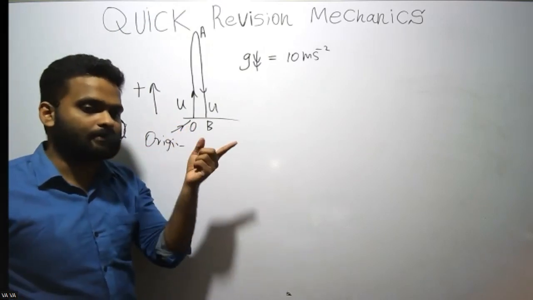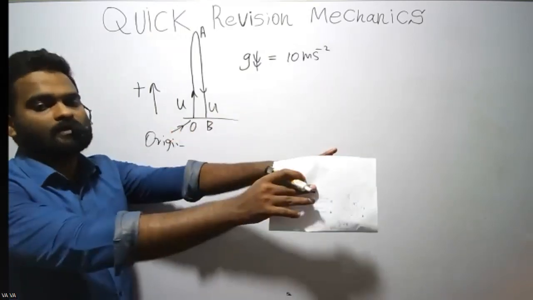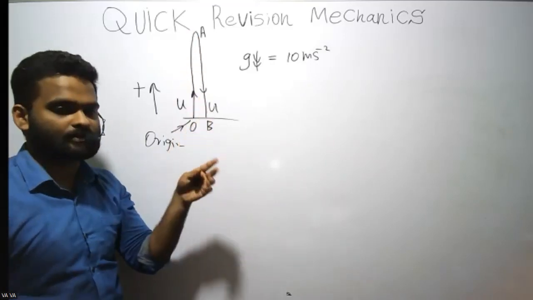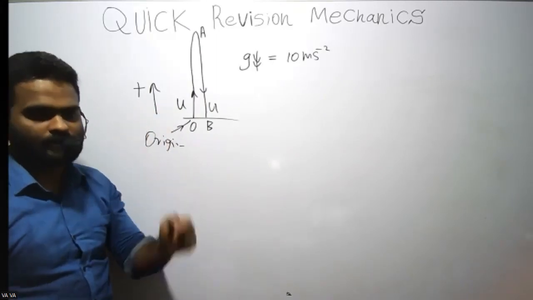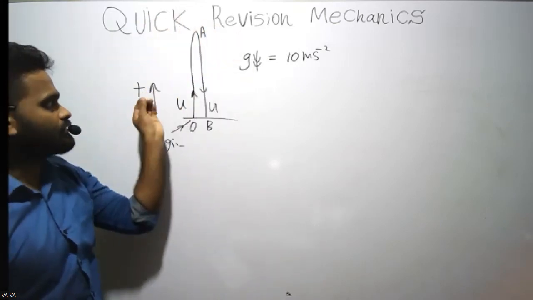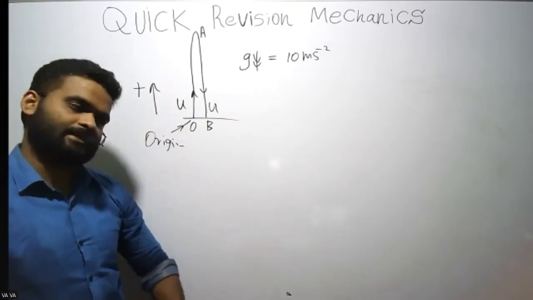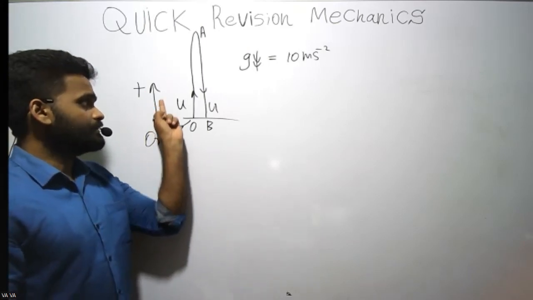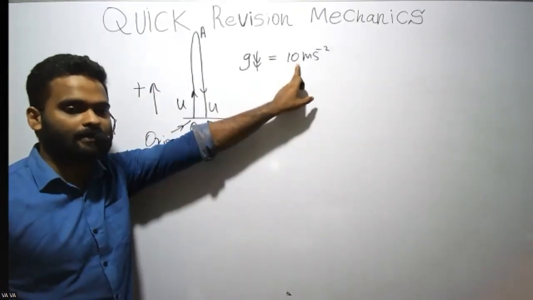Earlier we didn't want that for the previous question, because all the objects are moving to one side, right? But here objects are moving from here to here, in opposite directions. So you need to be careful about this. All you have to know is, if a vector is in the positive direction, it is positive. If it is in the opposite direction, it is negative. That's all you have to know. So if you assign this direction to be positive, then the acceleration value is negative when you apply it in equations, right?